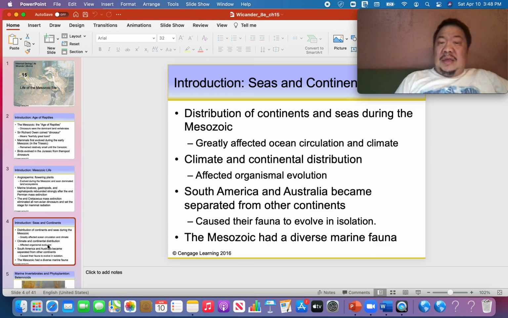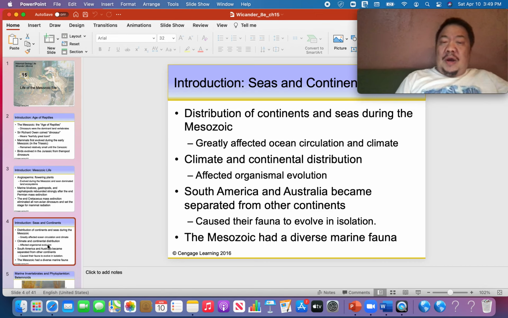This led to the mass extinction of most of the large amphibians, because amphibians need water to keep their skin moist and to lay their eggs. Dinosaurs would thrive in this new, drier climate.